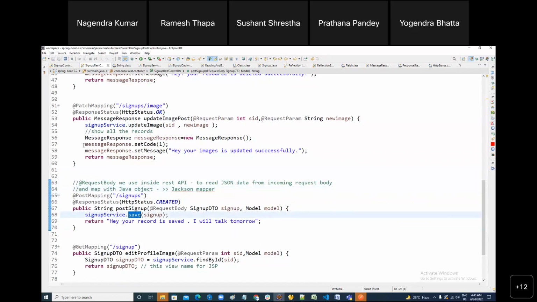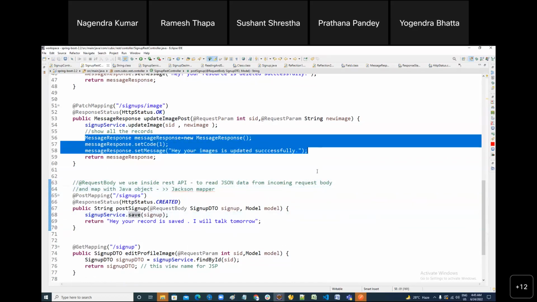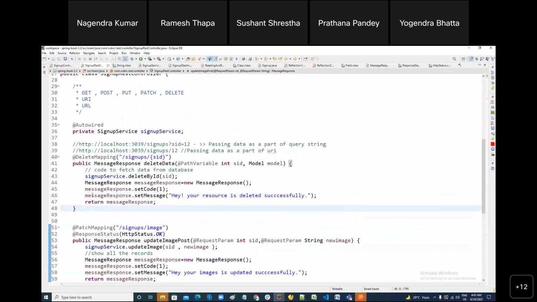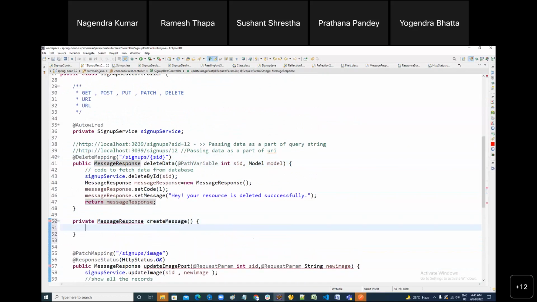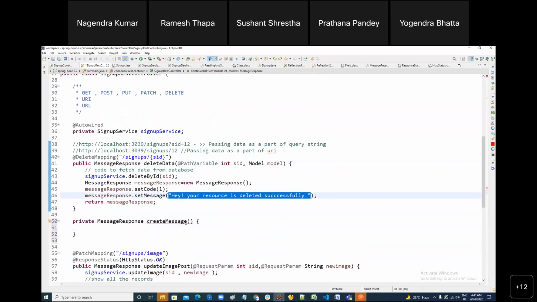After saving it, you have to return the response again. Java says don't write the same code again and again. So can I write a private method? Here, I want to write a method like create message. You can define a variable, string message. I want to reuse the code.